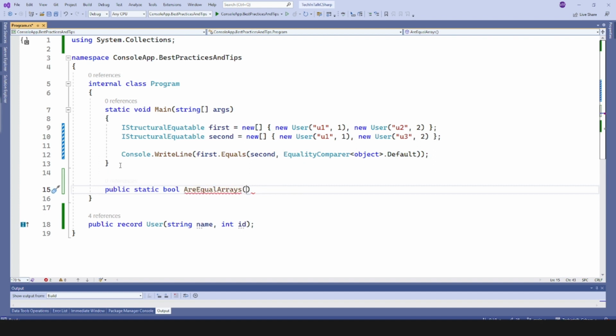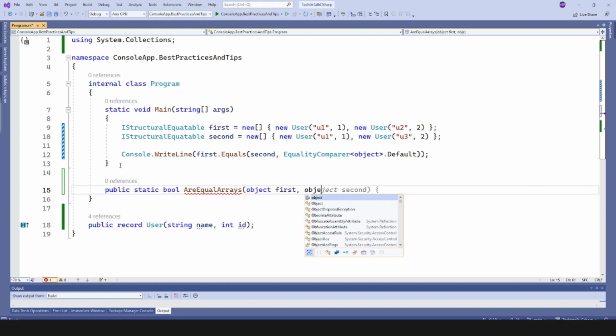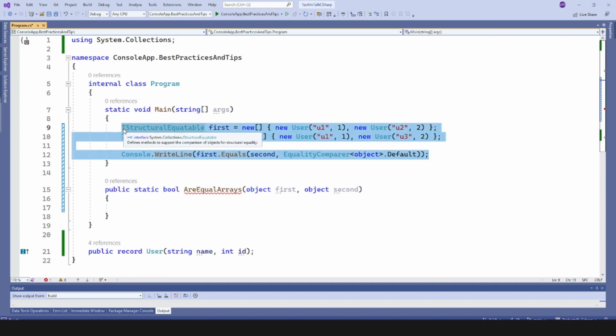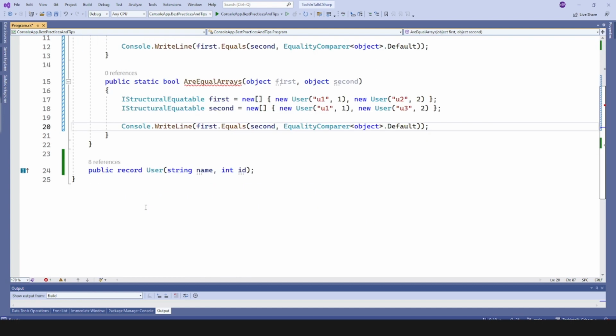and here I will use object first and object second, like this. And I will reuse the above mentioned code. Let me just copy and move this one here.